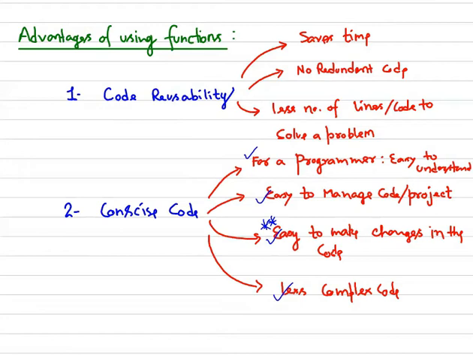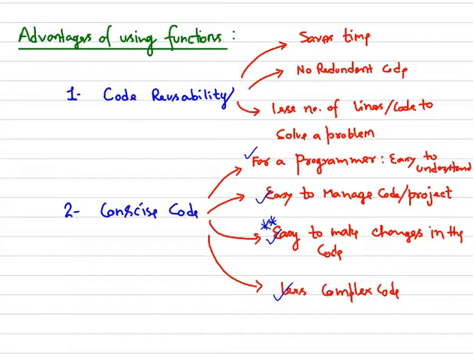So what is the use of conciseness of your code? It means for a programmer, it would be super easy to understand if you have made your code concise in a particular structure by using functions. For example, you have written the subtract logic in one function, the business logic in one function. So later on, you just need to call these functions individually. You don't need to write code again and again. So that is the use of it. It would become super easy for a programmer to understand the code.